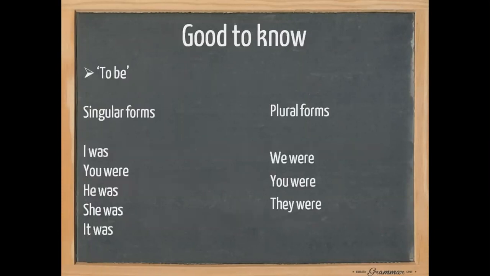Now, before we get started, it's good to know how to conjugate the verb to be in its past tense. Singular forms: I was, you were, he was, she was, it was. Plural forms: we were, you were, they were.